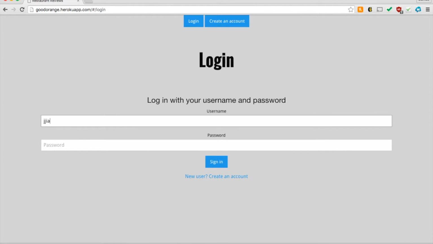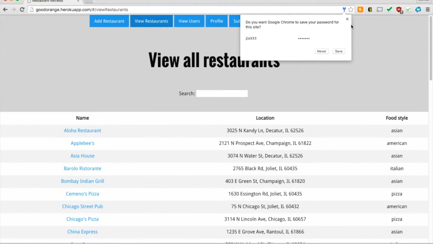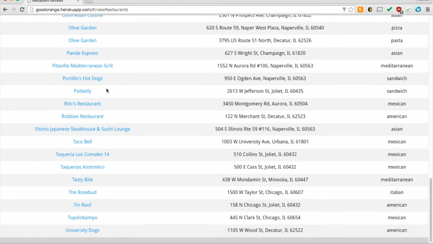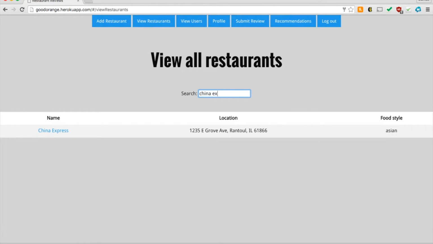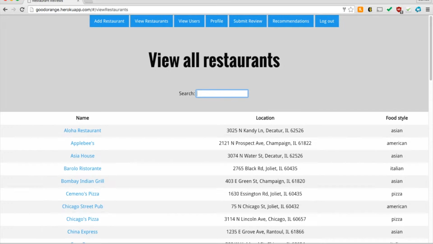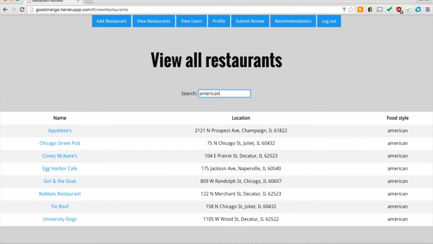Let's try logging in. All right, so we successfully logged in. You see there's new tabs. Let's go to view restaurants. You see here we have a list of all the restaurants that are in our database along with their location, food style, and we have the search bar as well, so we can search by name. So let's see, we want China Express, and this is here. We can also search by location, and we can also search by food style.